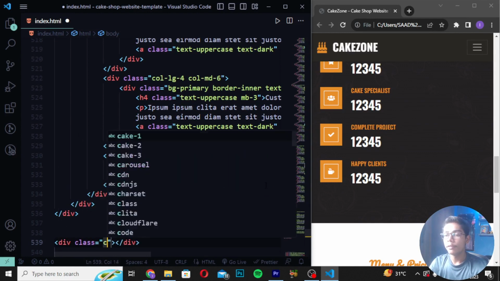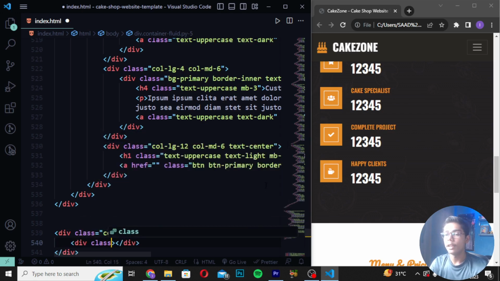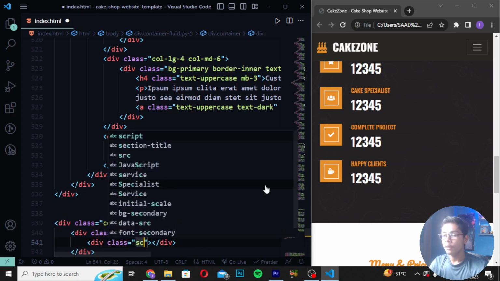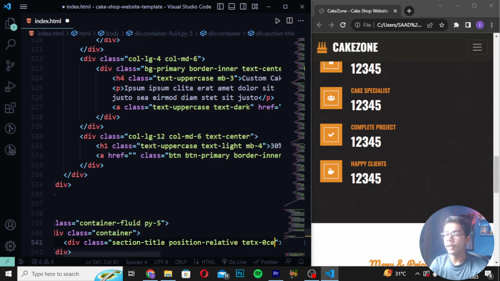Then you have to write a div with class container-fluid. Then I will write py-5 like this, and then I will write a div with class container, and then you have to write a div with class, and I will write here section-title. Then you have to create position-relative, and I will write here text-center.